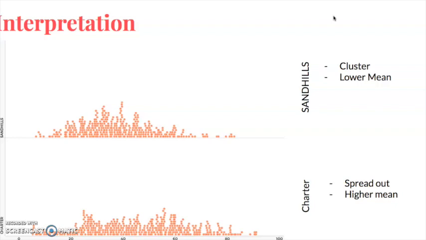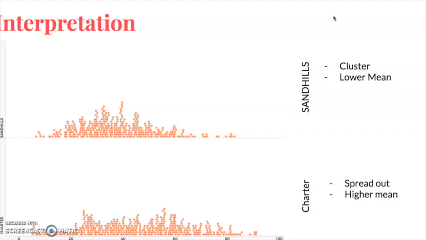So what that tells us is that the standard deviation is lower than charter schools, which means Sandhill schools are more consistent. So the educators are more consistent with producing students who, in the end, are college and career ready. But if we look at the charter schools, we can see that the data is more spread out, and this just shows that there is inconsistency.